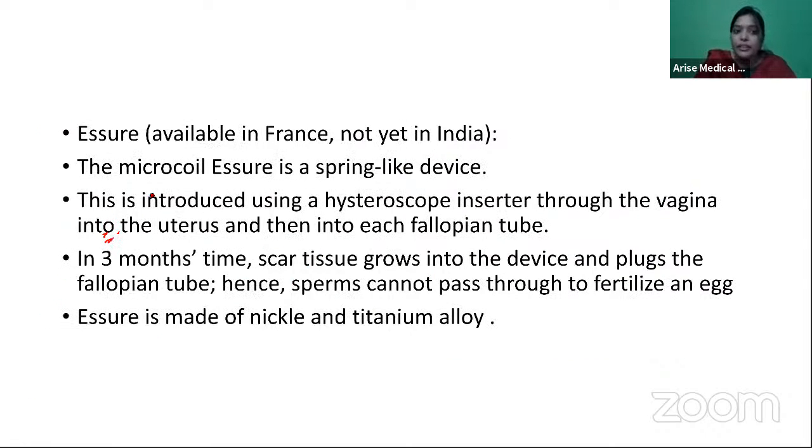So Essure is a microcoil or spring-like device that you insert through the hysteroscope. It takes around 3 months for the scar tissue to grow and plug and block the entire fallopian tube. This coil is made up of nickel and titanium alloy, which is also asked as an MCQ many times. Can you reverse this Essure? You cannot reverse it. It is a permanent procedure.